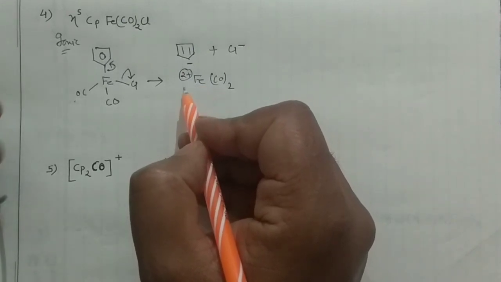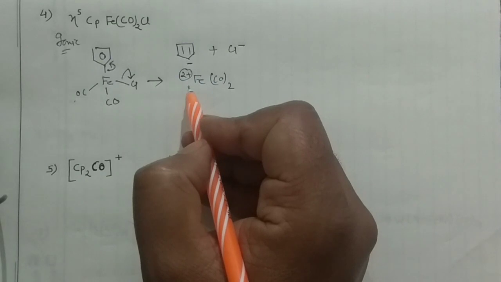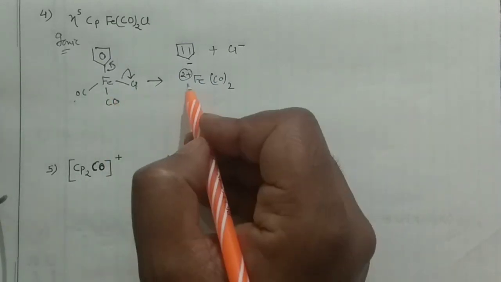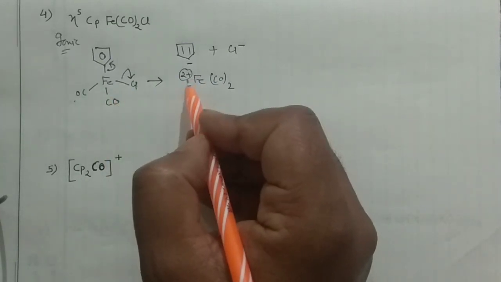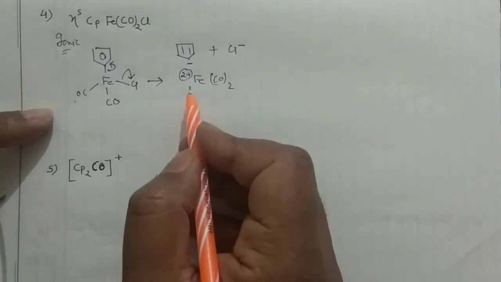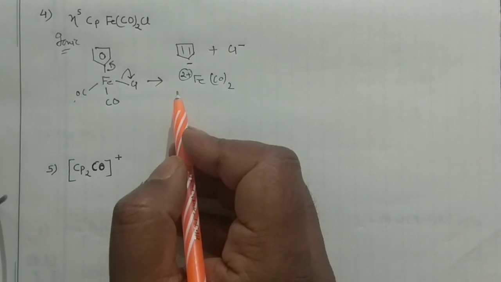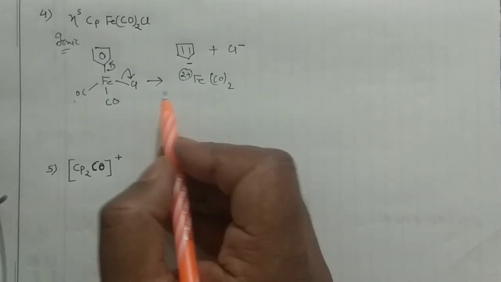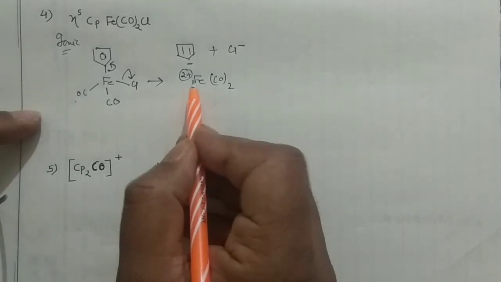So I am doing these problems directly. However, you can go for the standard procedure to calculate the oxidation state. This is very easy actually. Now if you count the total electrons, you can recall iron has 8 electrons, but it is in +2 oxidation state.